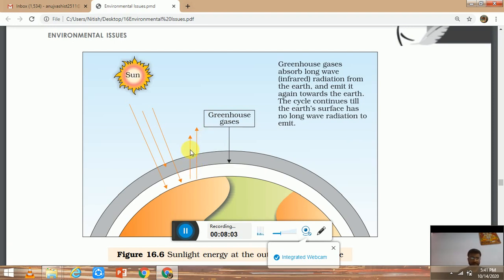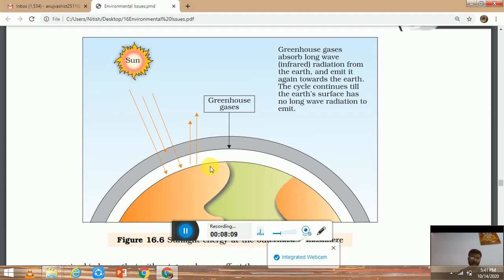They trap it and send it back to the earth. These gases are CO2 and N2O. These are greenhouse gases because they do not allow this radiation to go outside. That's why this phenomenon of trapping radiation is known as the greenhouse effect. And because of the greenhouse effect, there is an increase in global warming.